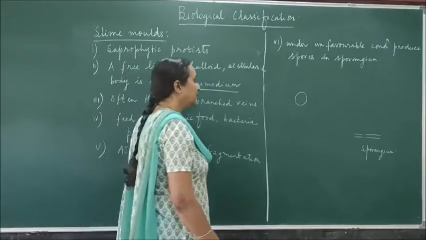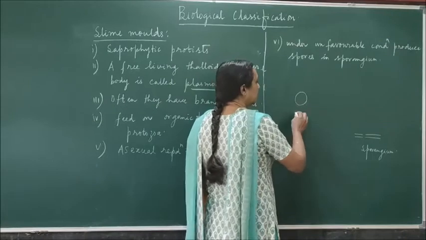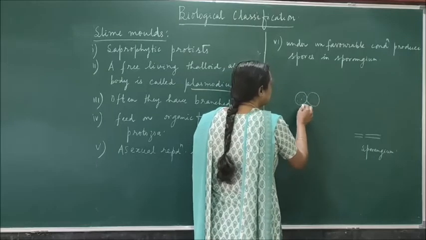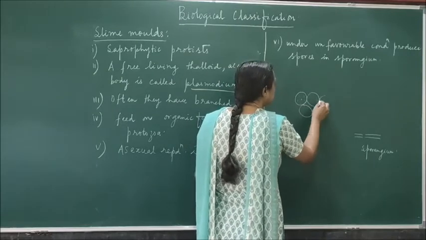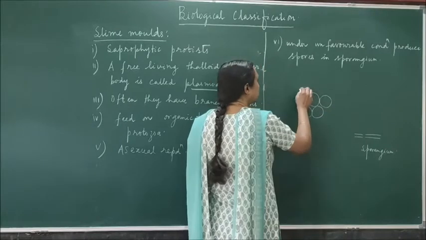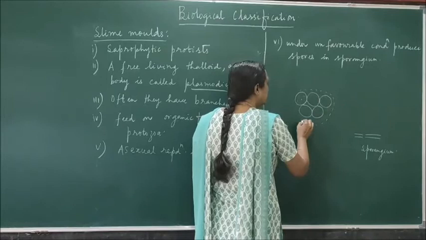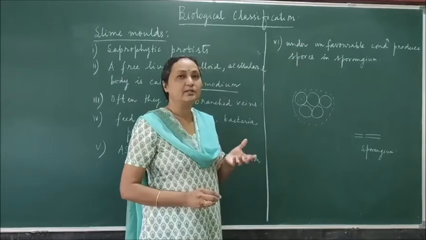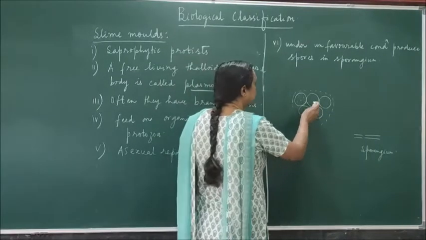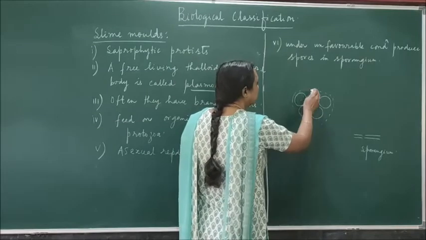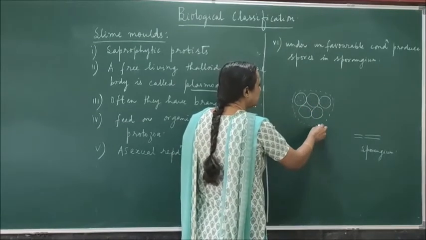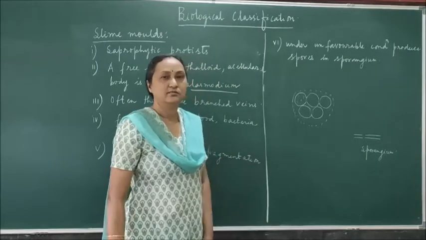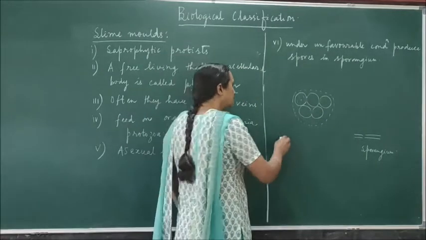So in slime mold, single cell. This is a single cell which is having nucleus and cytoplasm. So single cells aggregate, and ultimately they are surrounded by a gelatinous seed. Seed means covering. Covering which is made up of mucilage. Mucilage, that is a slimy substance. So ultimately you can find a number of cells which are grouped together. They are surrounded by a covering made up of mucilage, and then the cell wall will dissolve. Now it is a single mass which is acellular, and this is called plasmodium.